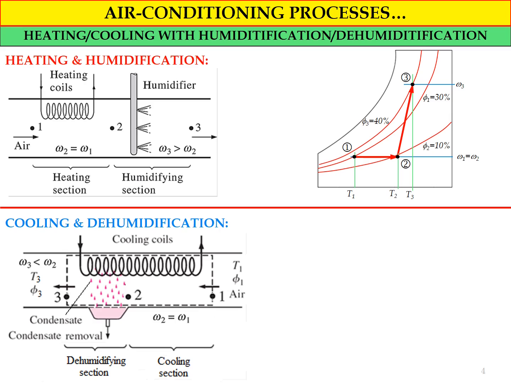During the cooling process, the value of omega will be constant, where omega 1 equals omega 2. The second section is the dehumidifying section, from state number 2 to state number 3. The dehumidifying section is actually also a cooling process, but we must conduct the cooling until condensation occurs. We need to reduce the temperature until it reaches the dew point temperature of the water vapor inside the air.